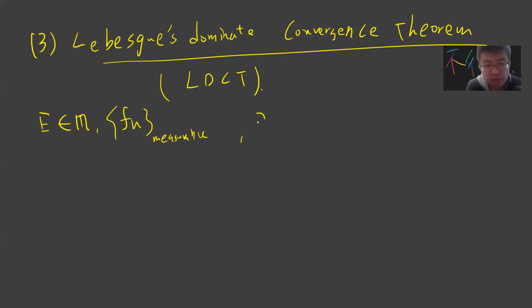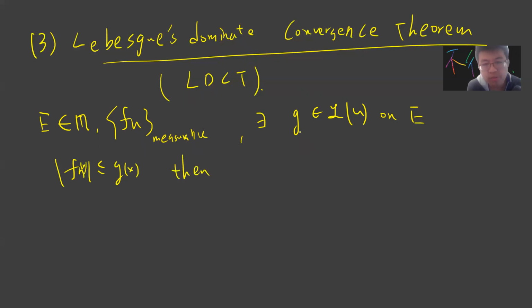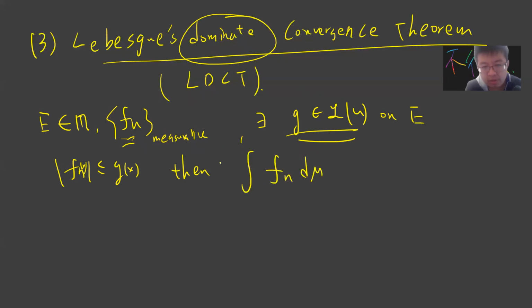Suppose there exists g, whose integral is finite on E, which covers all the f_n, that is, the absolute value of f_n(x) is at most g(x). This is called dominated, because every f_n is dominated by some universal function g. Then the integral can be exchanged with the limit.